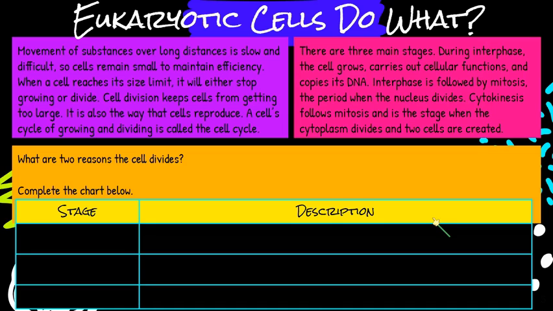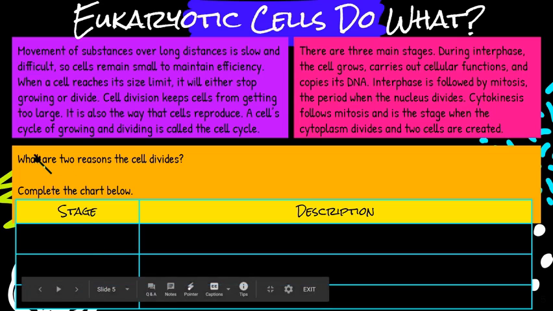Okay, so we're going to talk about the eukaryotic cells. Movement of substances over long distances is slow and difficult, so cells remain small to maintain efficiency. When a cell reaches its size limit, it will either stop growing or divide. Cell division keeps cells from getting too large. It is also the way cells reproduce. A cell's cycle of growing and dividing is called a cell cycle. Okay, so there are two reasons why a cell divides.